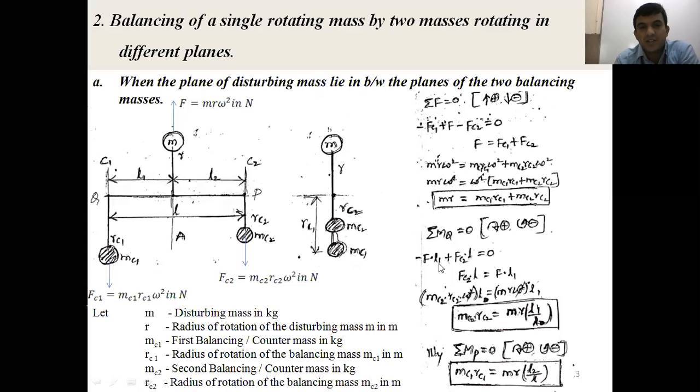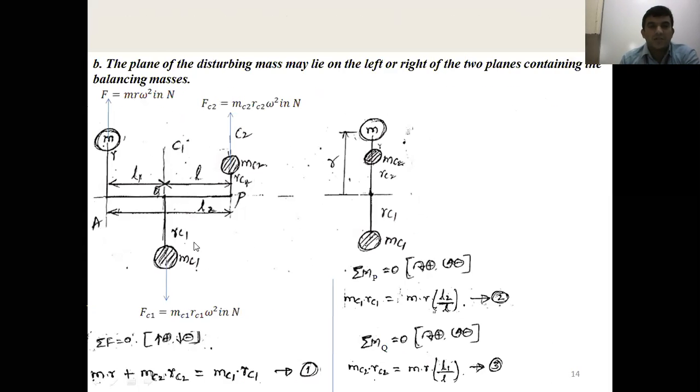Similarly, for the second case also, we determine the balancing of a single rotating mass by two masses rotating in different planes. Whether the disturbing mass is located in between the two balancing masses, or in the second case, it lies on the left side of the counter masses or on the right side. You'll get the same equation, except that the static balancing condition changes.